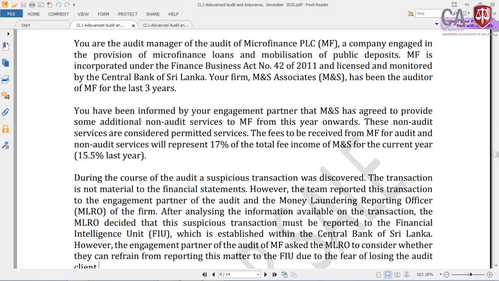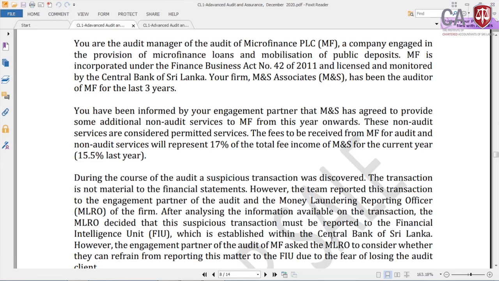So an audit firm always has this threat in business, because 15% or 17% of your revenue is from one client. So you always have fear about losing clients, because you have to pay salaries and royalties for the global firms, and there is a lot of financial pressure. In the meantime, you have to comply with the laws and regulations given by CA Sri Lanka, as well as, in terms of this finance company, the Central Bank of Sri Lanka. Obviously, it's a threat for the chartered accountant in practice, right?